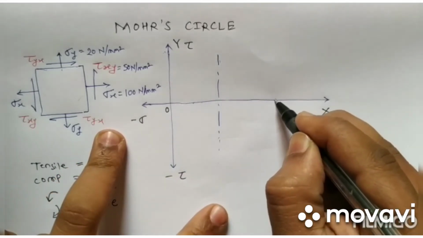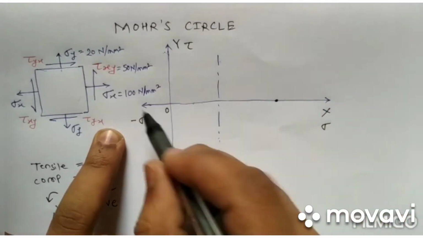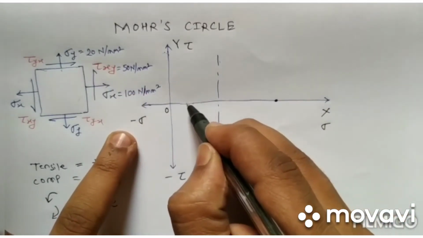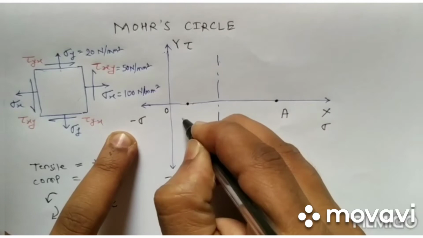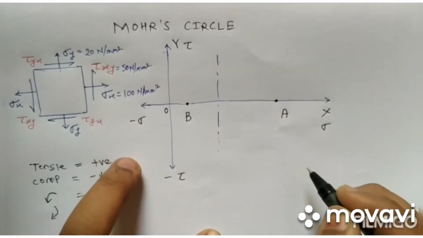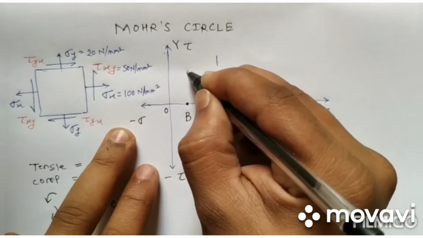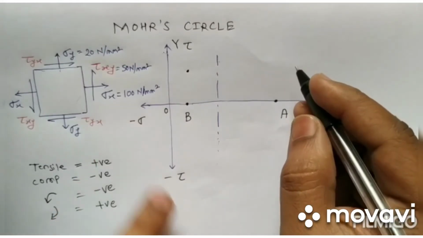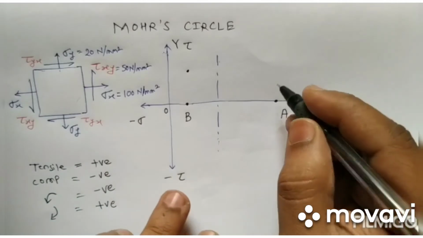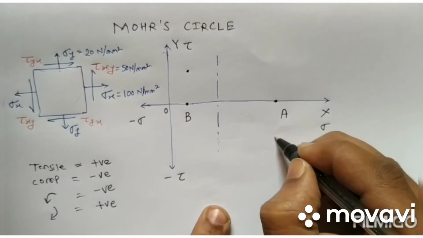So here let's consider sigma x, that will be 100 comma 0. Then sigma y is 20, so let's consider this as point A and this as point B. Now tau xy is 50, so it will be like here. And then again we will have a negative shear also, that is minus tau xy.